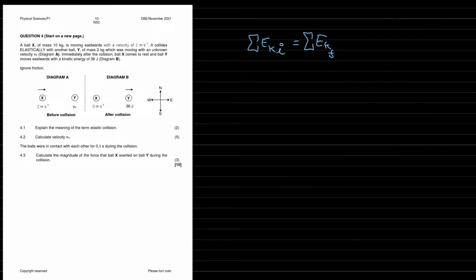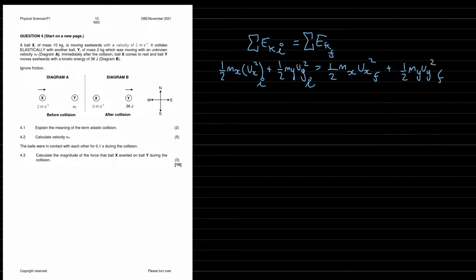And now let's break this down. So we have half mx vx squared plus a half my vy squared, and this is all initial, going to equal a half mx vx squared final plus a half my vy squared final.